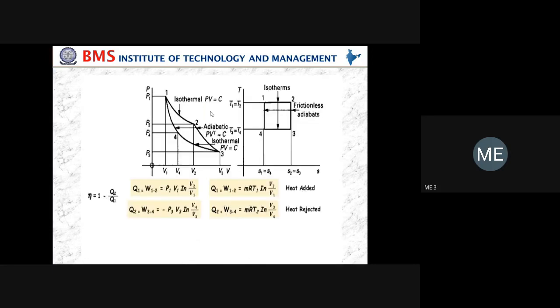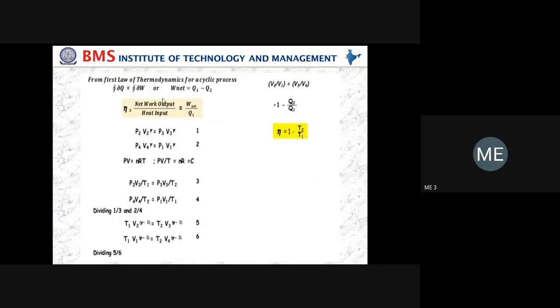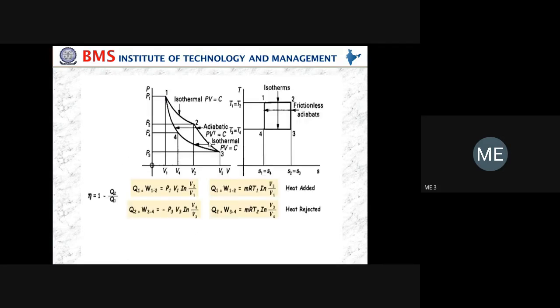Okay, so here there are four processes. 1, 2, 3, 4. Process 1 to 2 is isothermal expansion. Follow the law PV equals constant. The process 2 to 3 is adiabatic expansion. Follow the law PV raised to gamma equals constant. Process 3 to 4 is isothermal compression. Follow the law PV equals constant. And finally, 4 to 1 is your adiabatic compression.